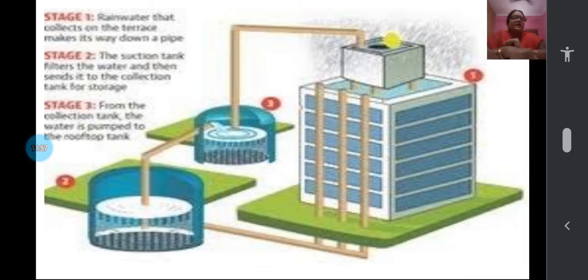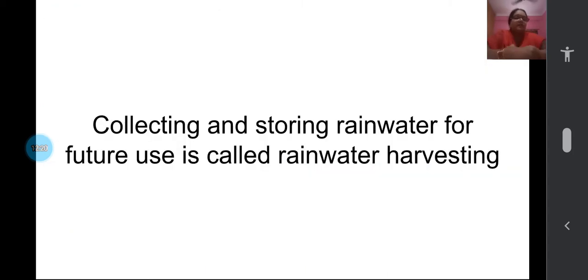Here you can see big apartments also. There will be very big buildings with a very big terrace. If they have planned it properly, they can collect the rainwater, and there will be suction tanks. They can even filter it, and the storage tanks will store it for future use. Rainwater harvesting, what is it? Collecting and storing rainwater for future use is called rainwater harvesting.